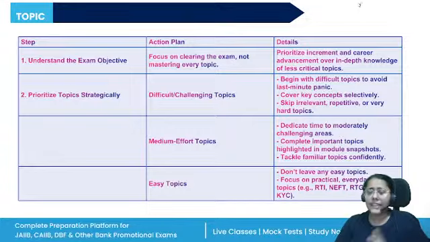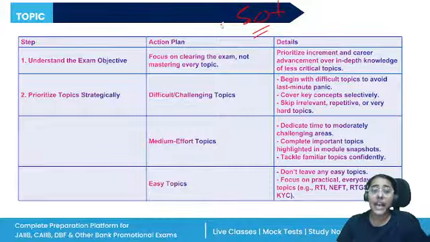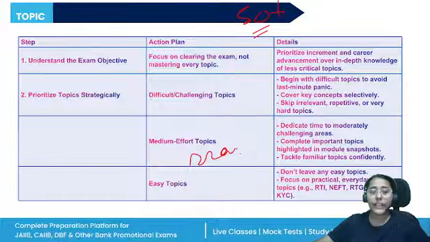All right. Rest other advice, you should understand the exam objective. Your objective is to score 50 plus and qualify the paper. Your aim is not to master every topic. So if you have less time in hand because you also have to manage your office hours, prioritize the important topics. Then prioritize topics strategically. Complete the difficult or challenging topics first. Then do not skip medium effort or easy topics because these are the scoring topics. All right, you will score marks on the easy questions.